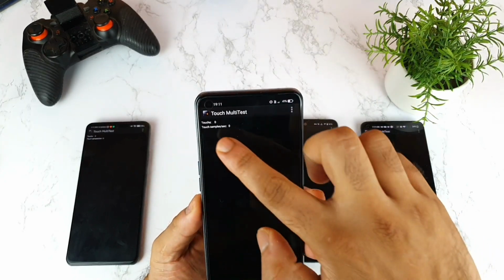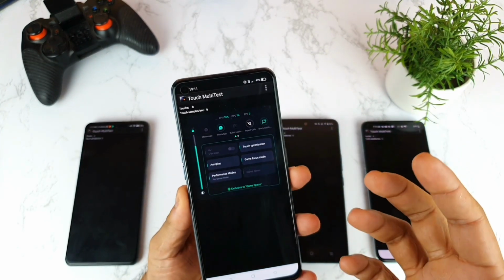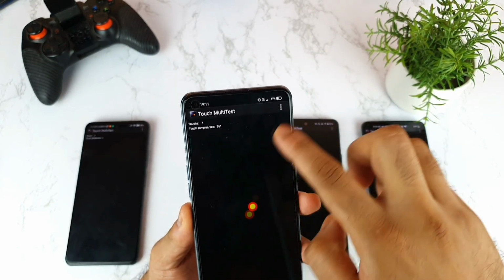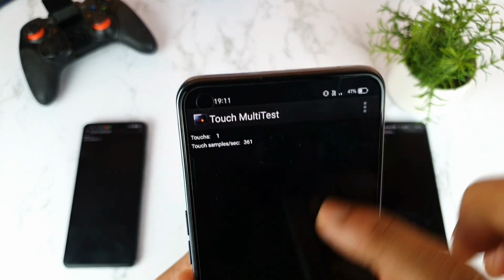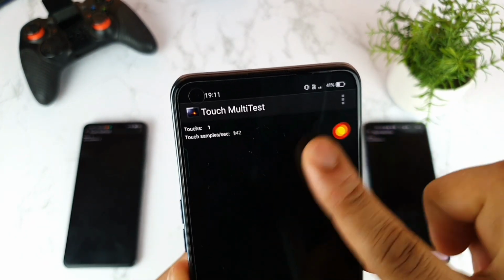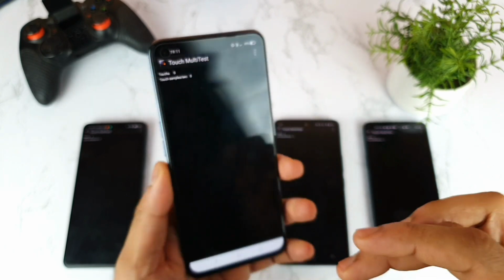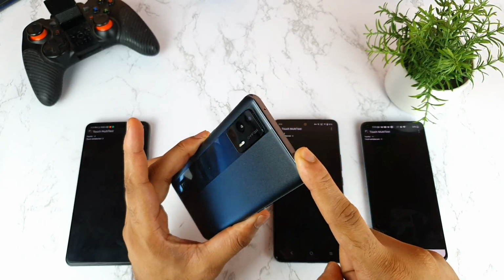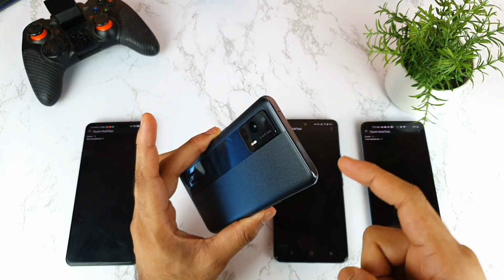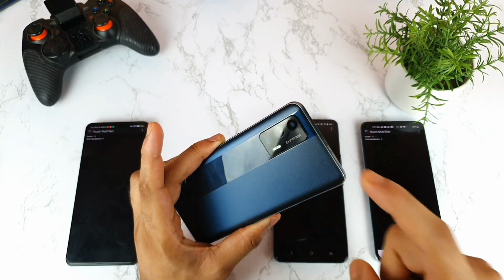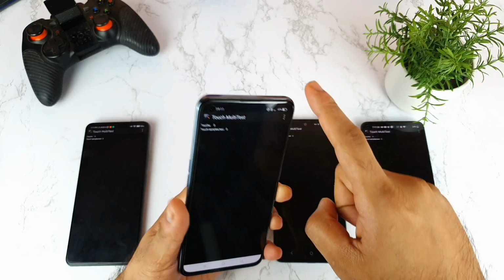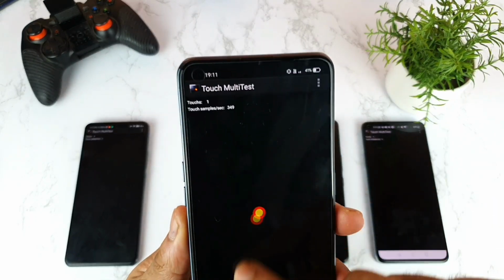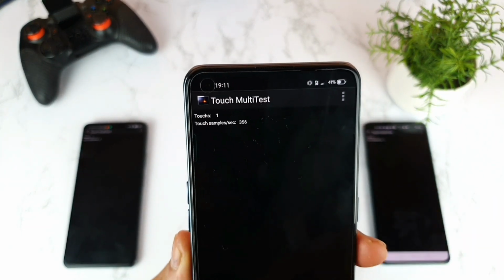Let's see. So as I said, I did add it into the game enhancement feature as well. As you can see right now, I'm getting only about 360. That's it, not much. As you can see friends, definitely 360. The Realme X7 Max did have the 360 Hz touch sampling rate. So that is what Realme did claim. In the official website, if you want, you can check that. So 360 Hz touch sampling rate in the Realme X7 Max, and now you are getting only 360.